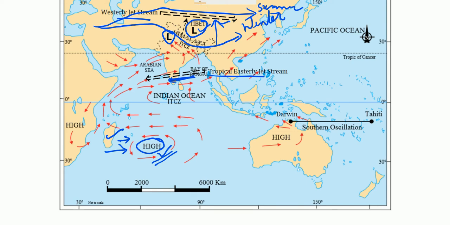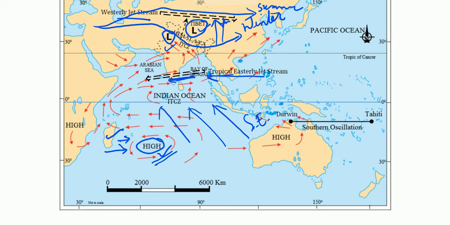Another condition is that the jet stream which was flowing south of the Himalaya has been shifted north of the Himalayas, and one more jet stream is flowing in the southern part of the peninsular plateau. And because of all these conditions, the southeast trade winds prevailing in the southern hemisphere are attracted towards the Indian subcontinent.